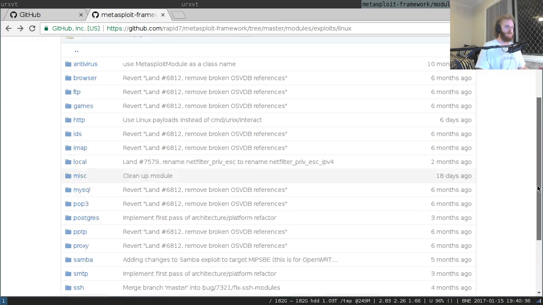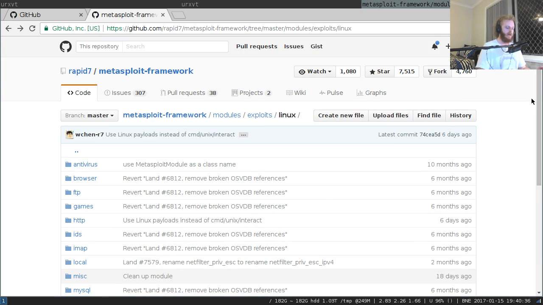Regardless, there's a library called Rex that forms a big chunk of the framework and a lot of its value proposition for exploit developers. And I found that there was one particular function in Rex that had what I believed to be a bug. So I filed a pull request. Well, I fixed the bug. It was a 4-character fix. Added 4 characters to a particular file and sent in a pull request to say, hey, I believe this function had a bug. I believe this change addresses the bug.